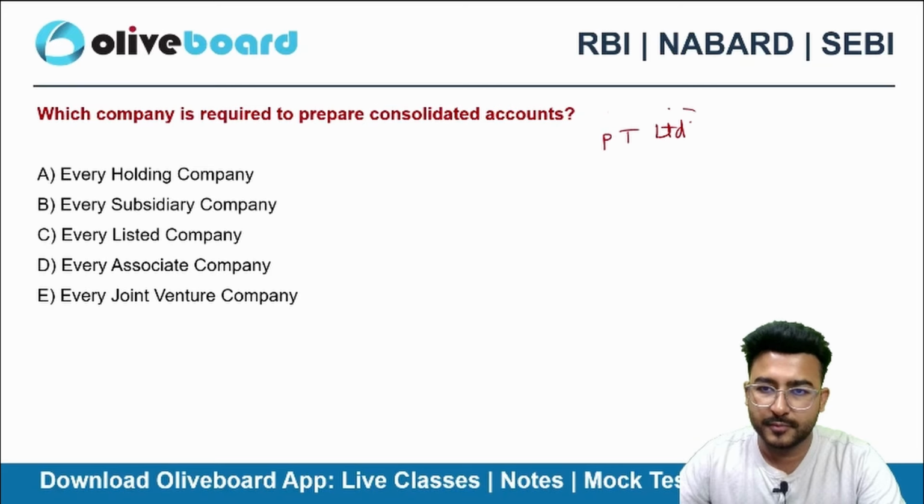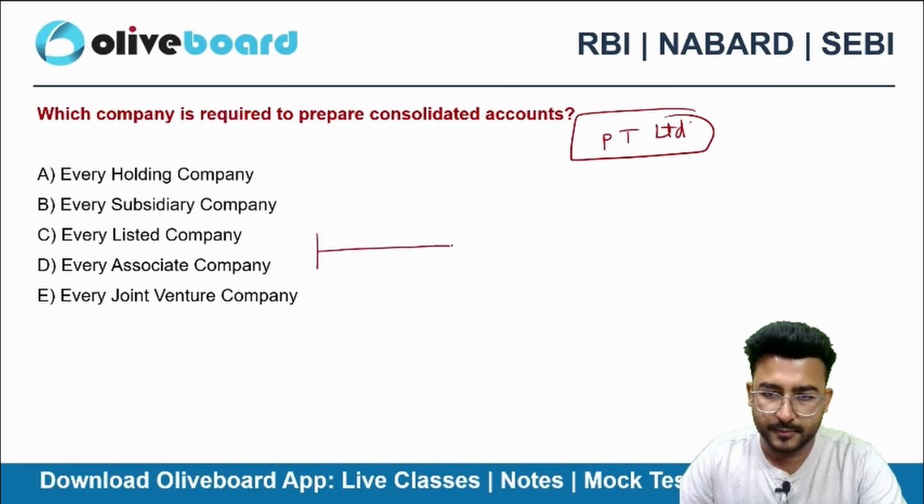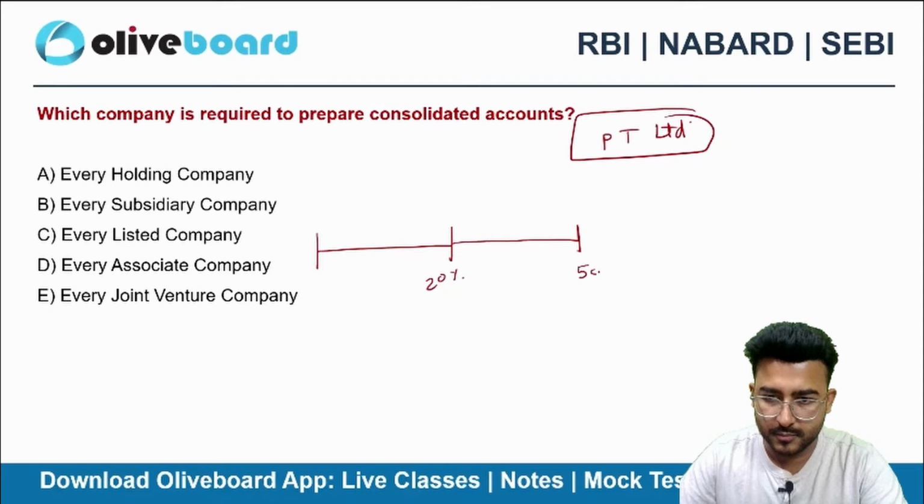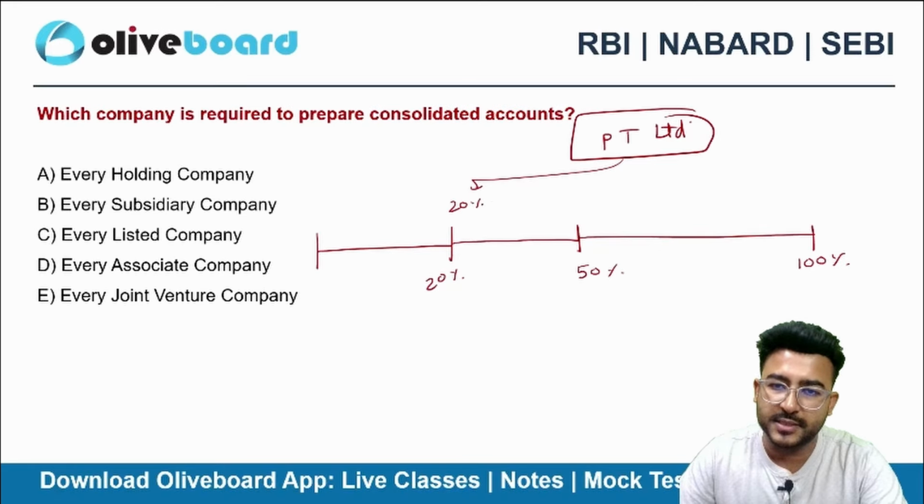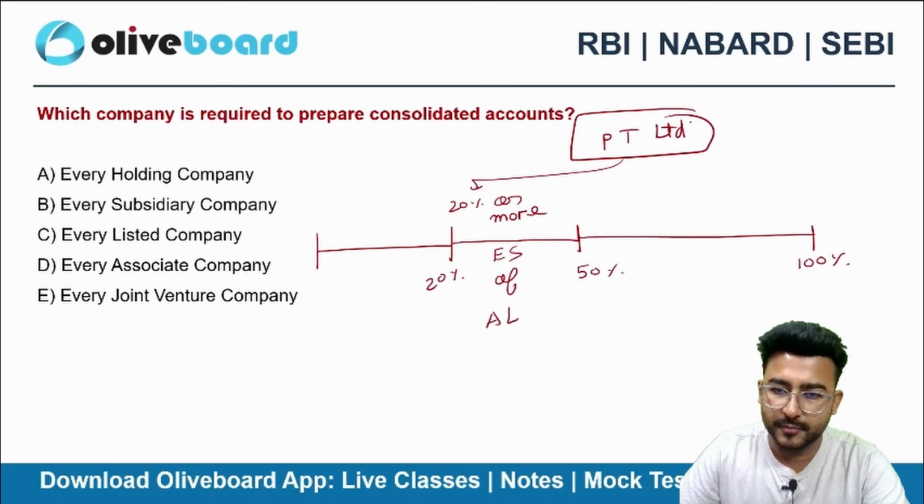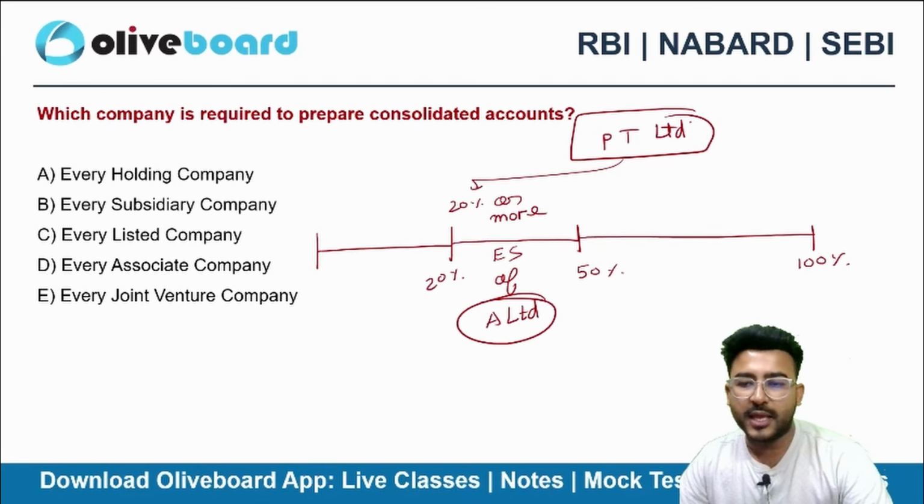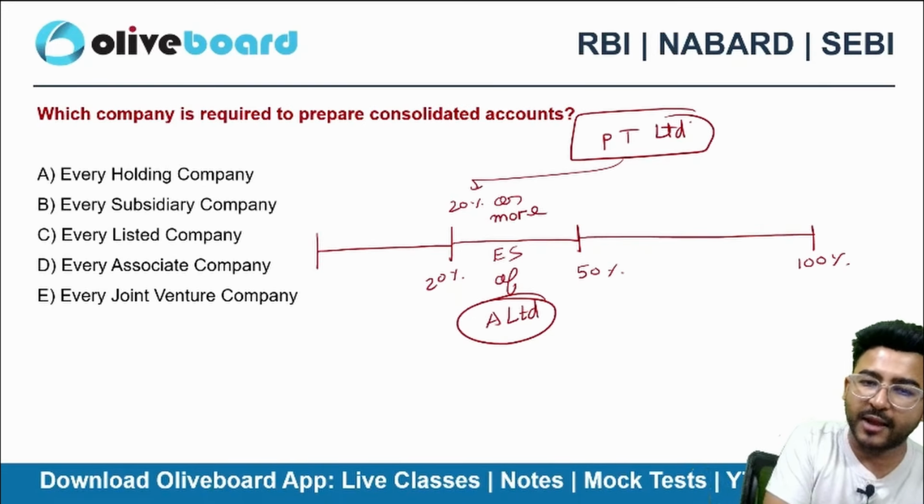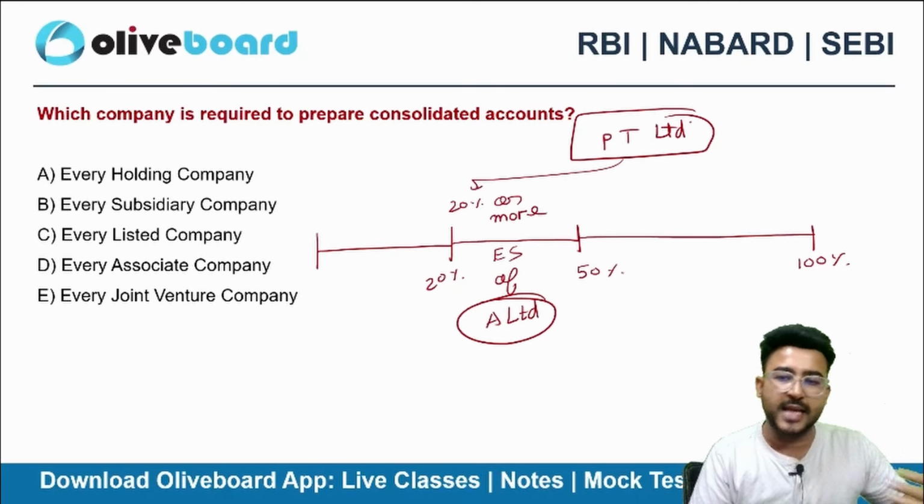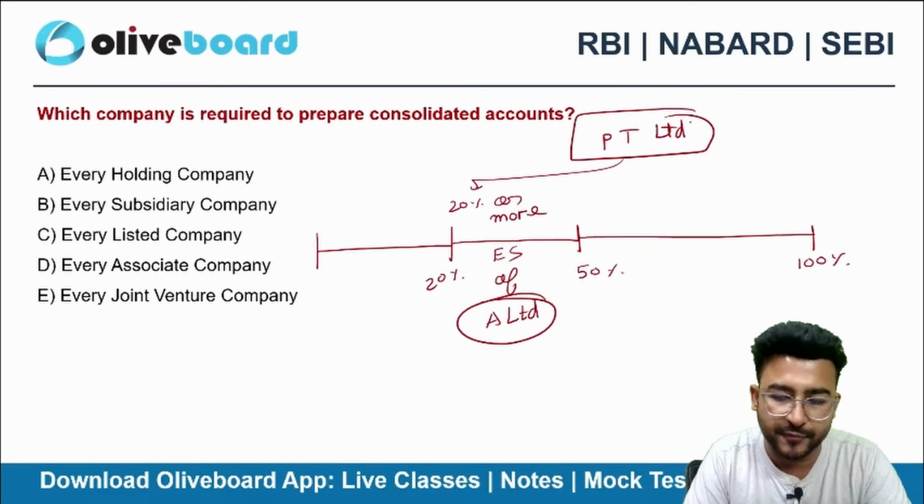PT Limited is holding 20% or more equity shares of A Limited. Can you guys tell me what will be A Limited for PT Limited? For me, what will be A Limited? I hold 20% or more, but less than 50%, up to 50%.